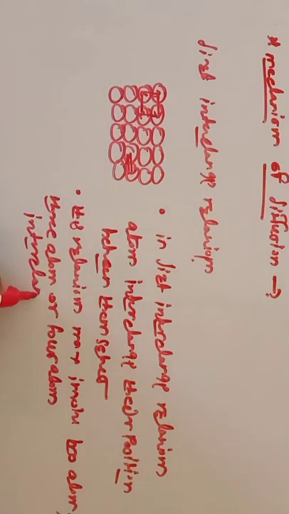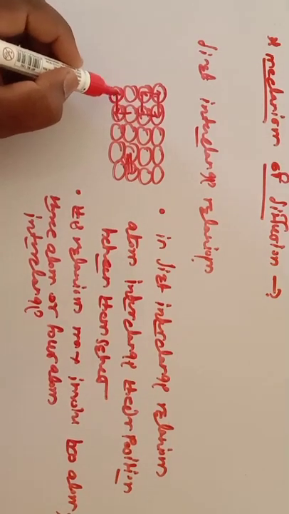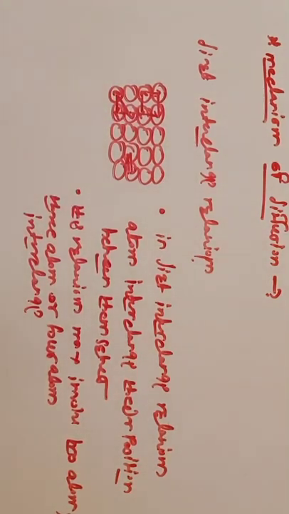So in this case there is no vacancy, you should keep in mind. In the direct interchange mechanism, the atoms which are adjacent to each other directly interchange their positions. So it is either 2, 3, or 4. This goes here, this goes here, and this goes here, like this.